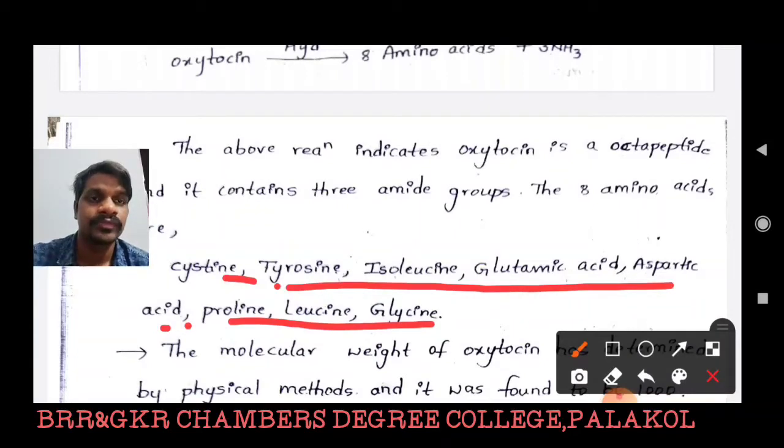That means the compound contains 3 other amide linkages than the peptidal bonds, other than the 8 peptidal linkages generated by cysteine, tyrosine, isoleucine, glutamic acid, aspartic acid, proline, leucine, and glycine.